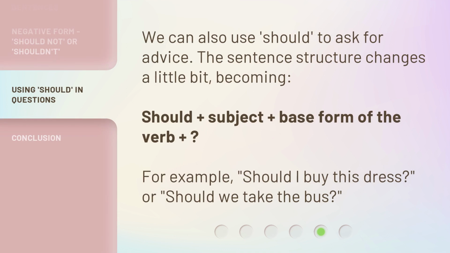We can also use should to ask for advice. The sentence structure changes a little bit, becoming should plus subject plus base form of the verb. For example, should I buy this dress? Or, should we take the bus?